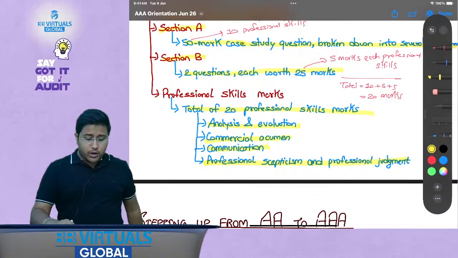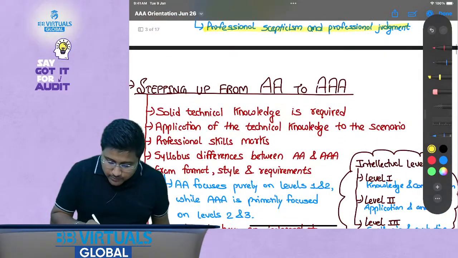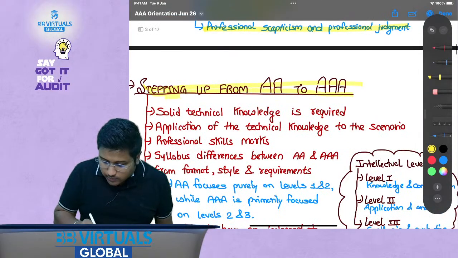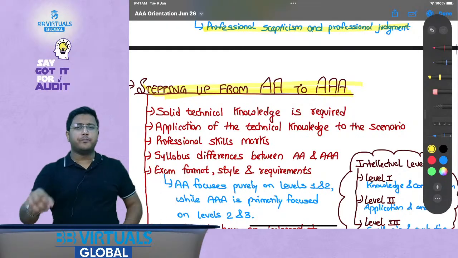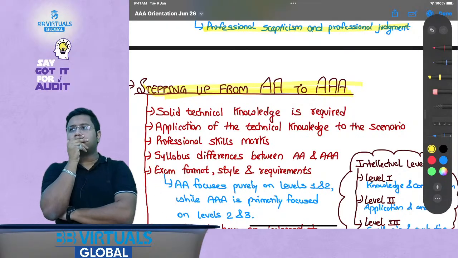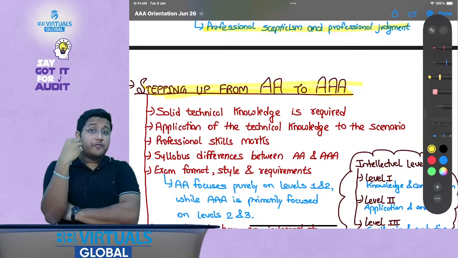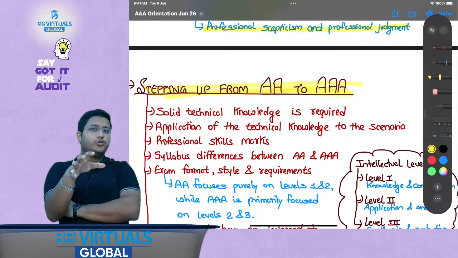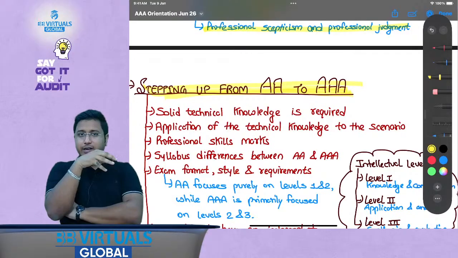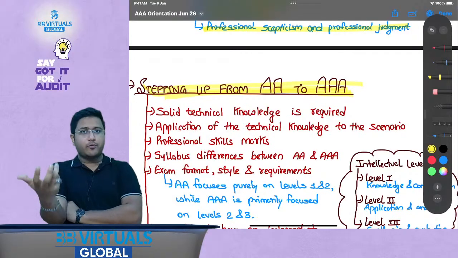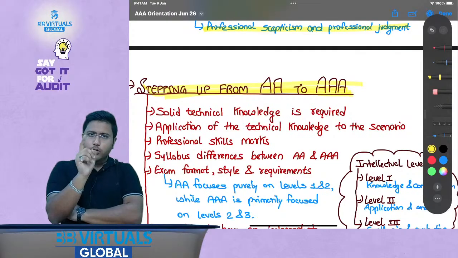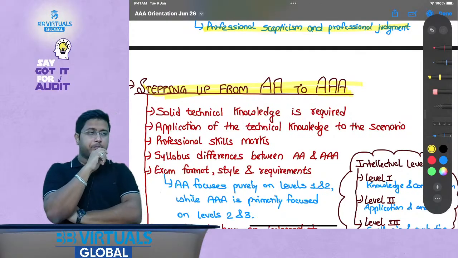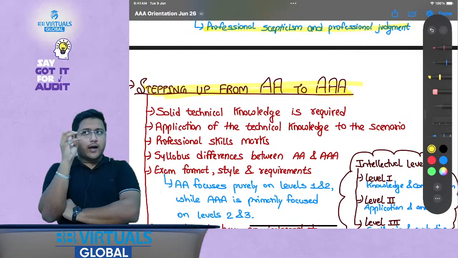Okay, great. Now let's talk about stepping up from AA to AAA. What happens is, a lot of my students who have studied AA from me come to me and say, sir, you have taught AA so well that now we think we might not be requiring your classes for AAA. On one hand, it's a very good compliment for me, but on another hand, I get a little scared when they say that.